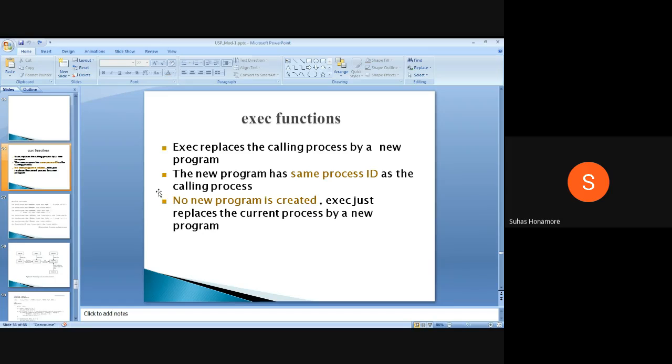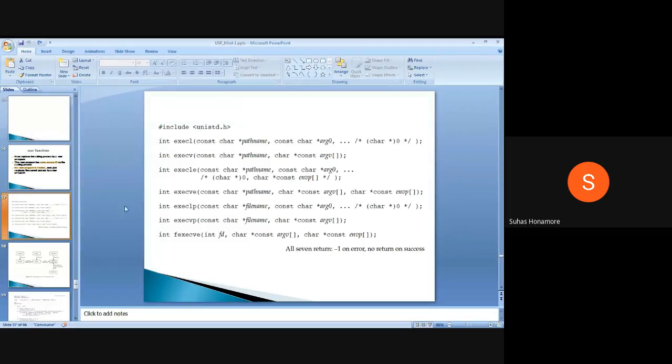Before going for that, for users, 6 kinds of different exec functions are supported. On top of that, a new version is supported. One more is fexecve, which is the seventh one. This one we'll study later. First we'll concentrate on the remaining 6. Normally we call all of these exec functions, but if you look, only the last 1 or 2 letters are different. What the difference is, we'll see now.